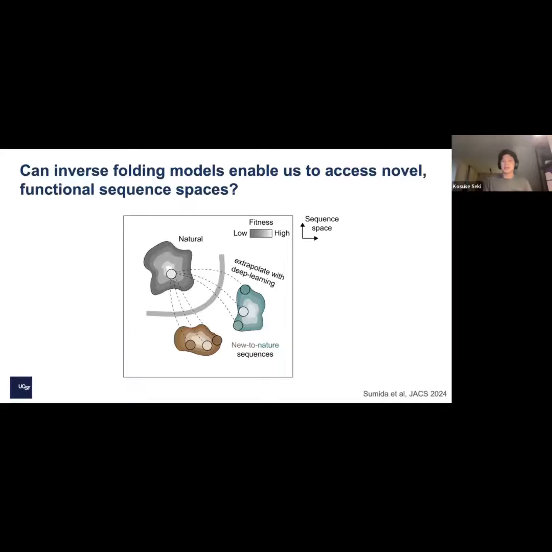And so going back to this figure, the specific question that we're interested in is, can we use these types of inverse folding models, going from structure to sequence, to access new parts of sequence space, and then can we measure those, in order to really understand what the sequence-function landscape looks like for a given protein kinase.